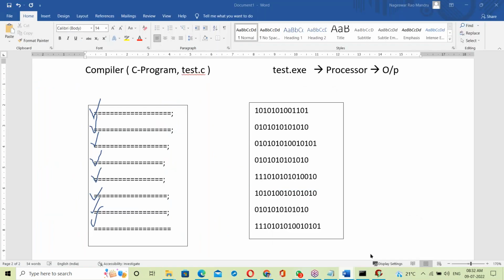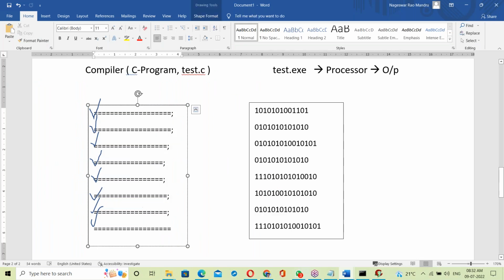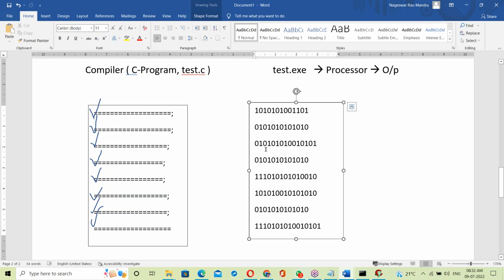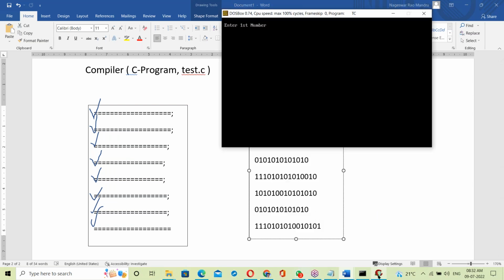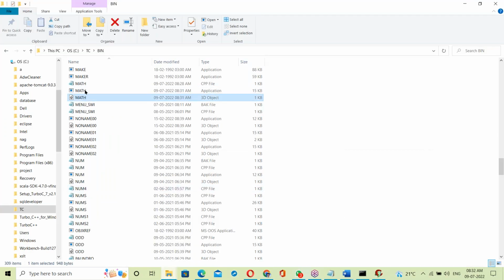See that exe file. If no errors, the compiler checks the whole program from top to bottom. If no errors, it generates one exe file. It will generate an exe file. Okay, that exe file is generated.